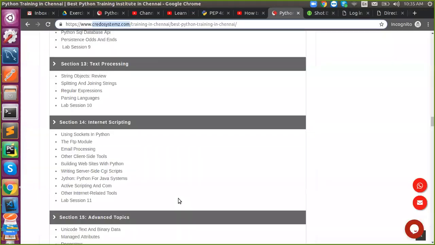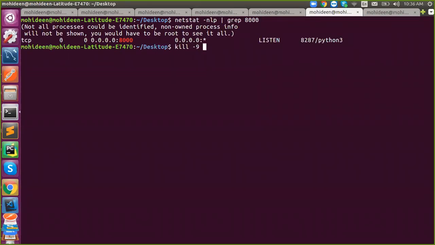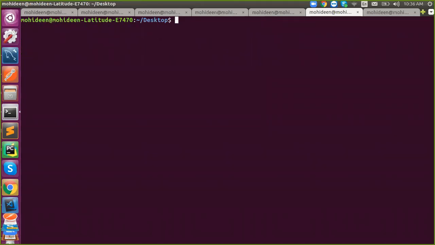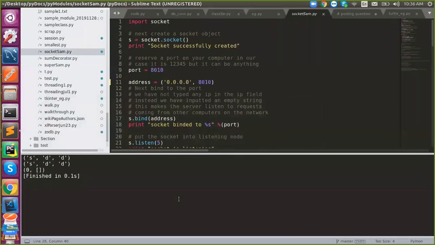Okay. So next thing is email processing. So what is email processing? With the help of Python, we can send email from your script. For that we need a module called smtplib. So we need that module, and we need Google or any credentials, depending upon what email client you're actually using.